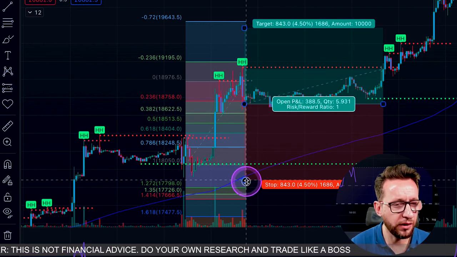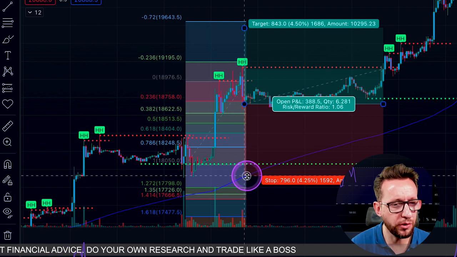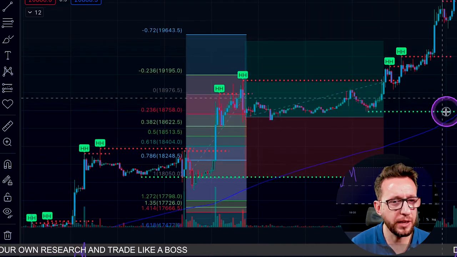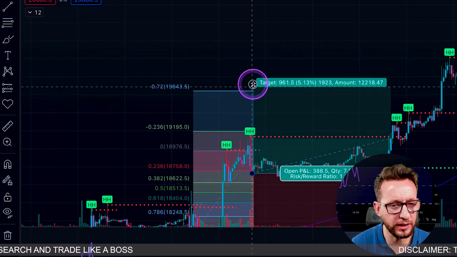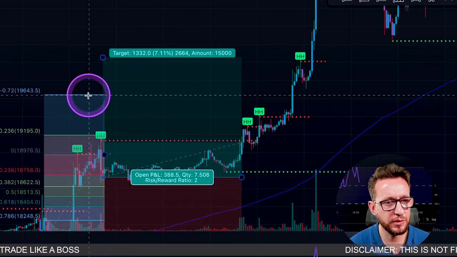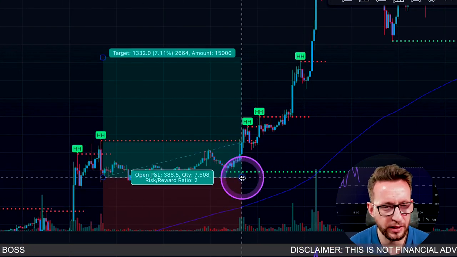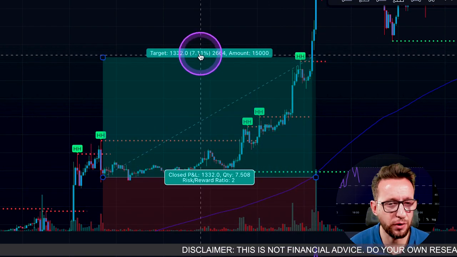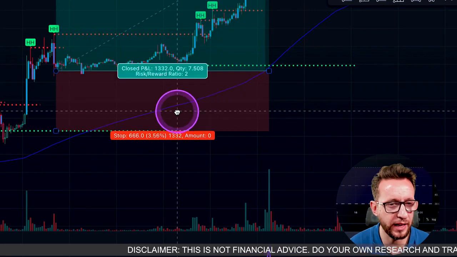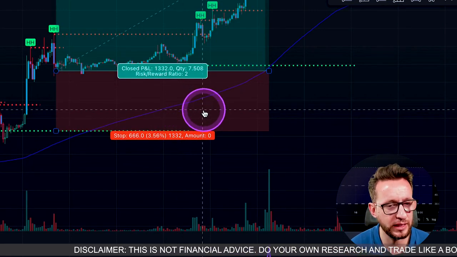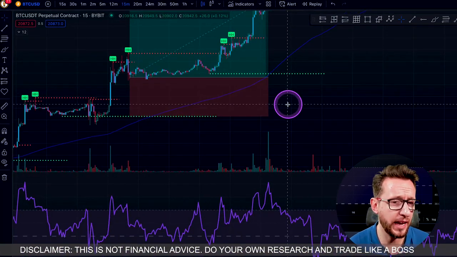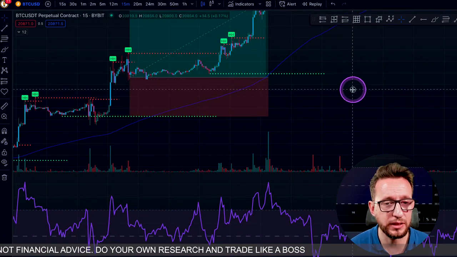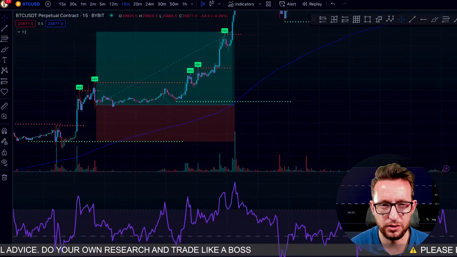We're going to set our stop loss to the local low, so the green dotted line here, and we're going to be looking for a 2-to-1 risk to reward. As you can see, that was quite a nice trade. We've taken 7.1% profit from here, and we would have had a 3.56 stop loss. Now for me as a bot trader, I'd find that slightly too big as a stop loss, but I'm sure that we can optimize this to make it better.